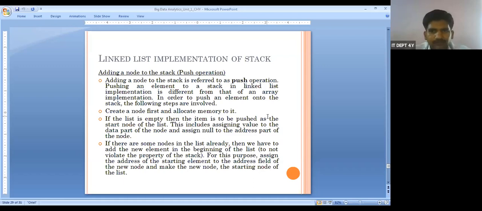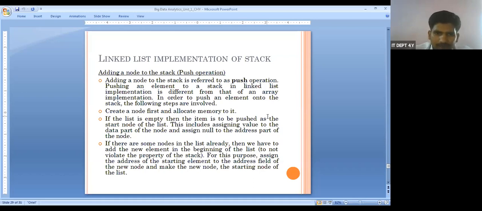When it is less than the size of the stack, then we can insert the new node into the stack. There we call it new data; here we call it new node. A node always contains two parts: one is a data part, another one is a link part. That simply means memory.